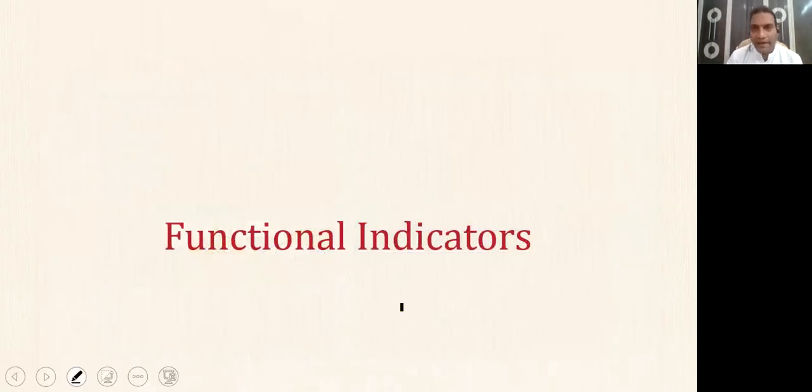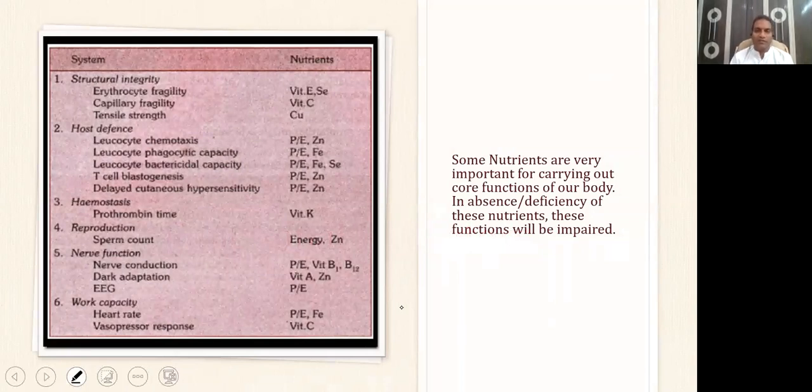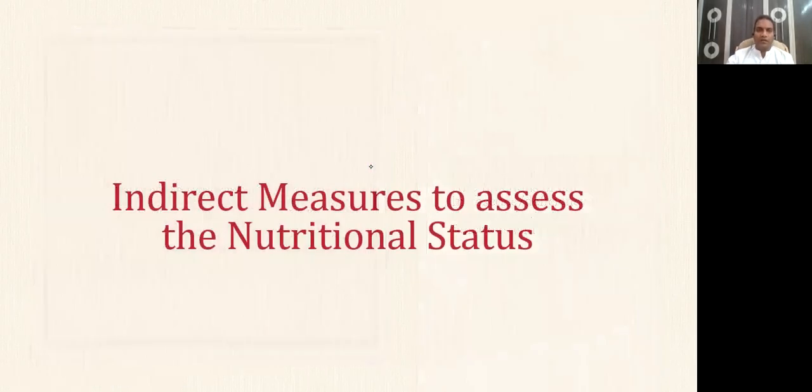Then let's come to the indirect methods of assessing nutrition. Okay, functional indicators, sorry for that. Functional indicators is also a direct method of assessing the nutritional status. Some nutrients are important for carrying out some core functions of the body. In absence of these nutrients, the functions will get impaired. So these are the various core functions. You can go through the list which is given here. It is taken from Park only. And in absence of the particular nutrients, these core functions will get deteriorated. So let's come to the indirect measures to assess the nutritional status.